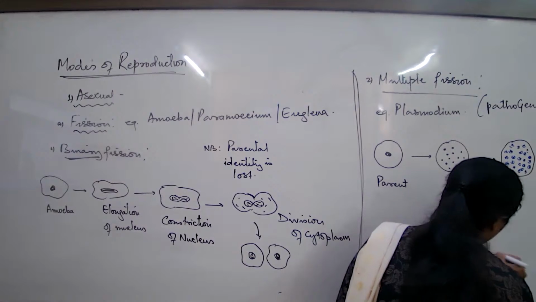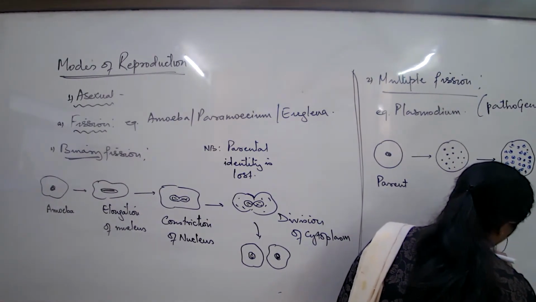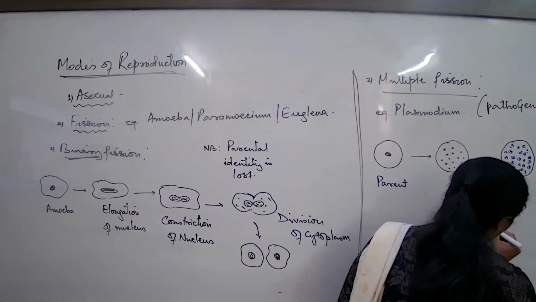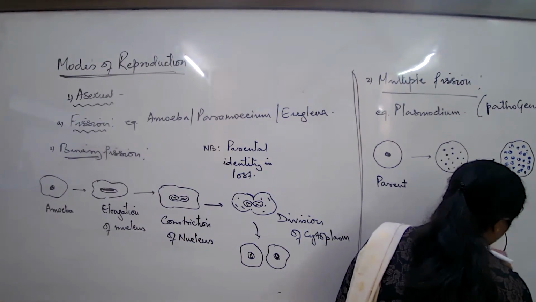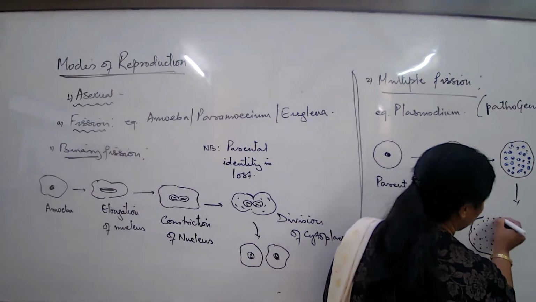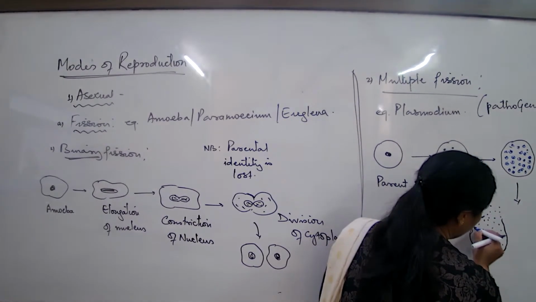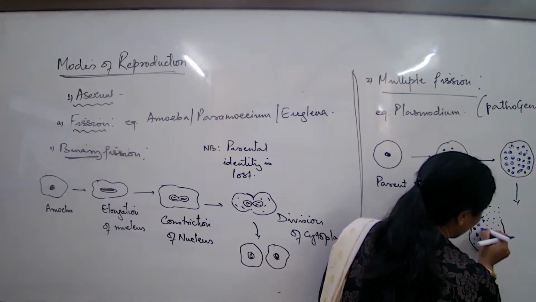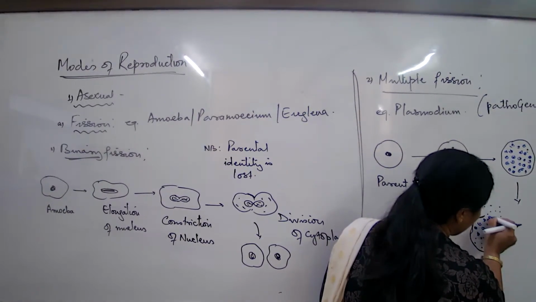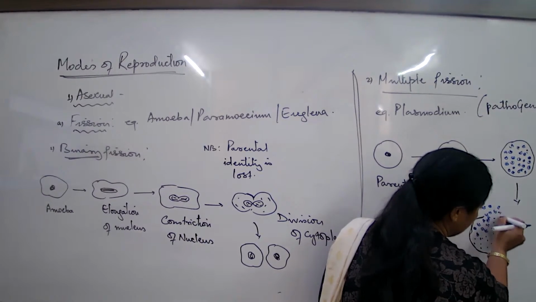And after some time, this entire structure, the wall and the nuclear structures that are formed, all will burst out and result in the release of these small cell-like structures. These are all the daughter cells.